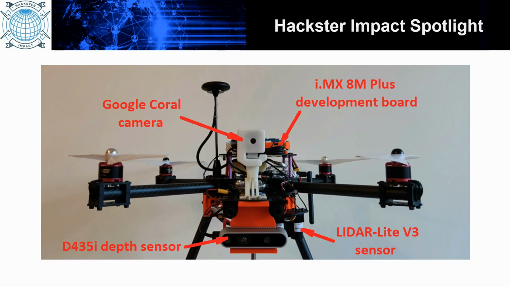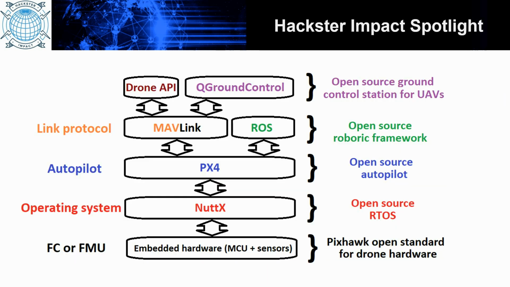For vines planted industrially with mechanized soil maintenance, there is a 2.2 up to 2.5 meter distance between the rows, so we have plenty of space to fly. The Google Coral camera was used for plant anomaly detection. The intelligent detection system is supported by the i.MX 8M Plus development board carried over the entire vineyard by an NXP HoverGames drone. The development board also has a neural processing unit on which the deep neural network is executed in real time. What is important to mention here is that almost the entire system is based on open source software and hardware.